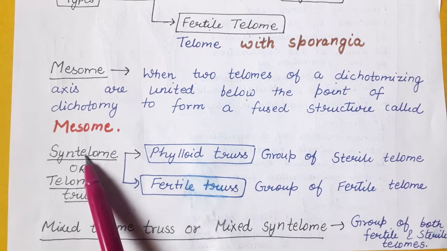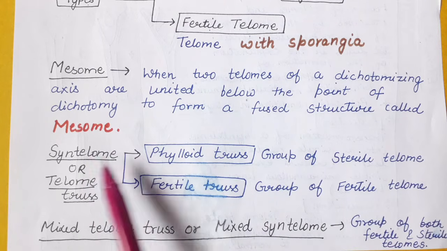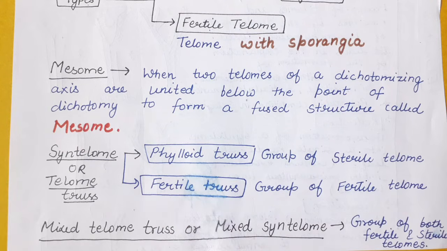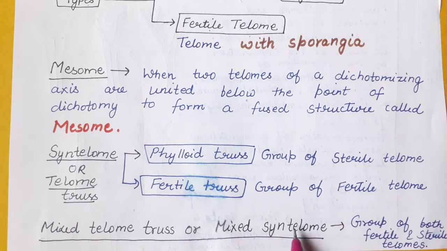So syntelome means a group of telomes which may be of two types: phylloid truss and fertile truss. Now coming to our next term, that is mixed telome truss or mixed syntelome. It consists of a group of both sterile and fertile telomes. So these are very important terms. These are related to telome theory.